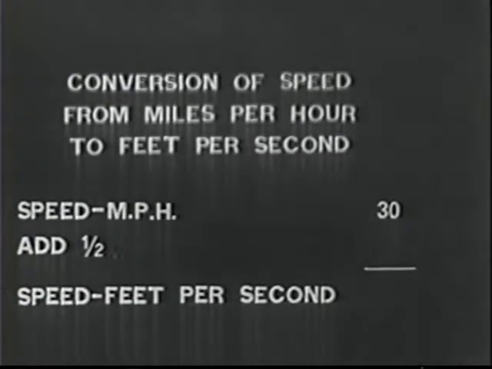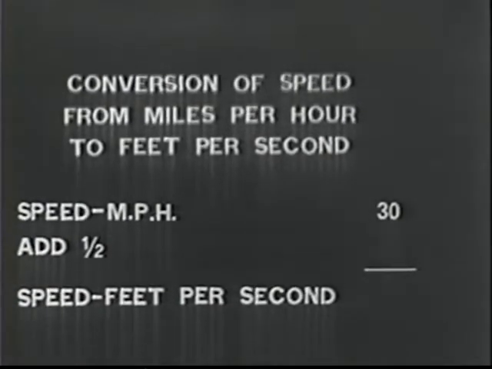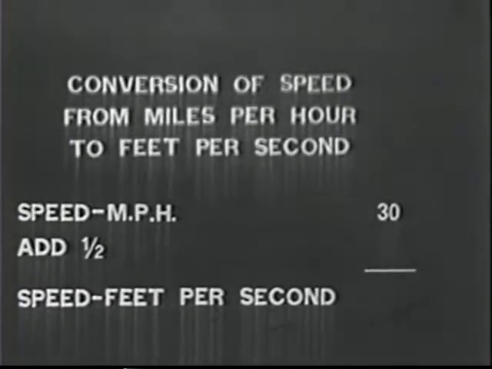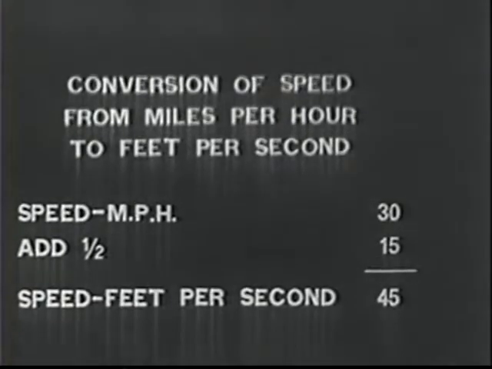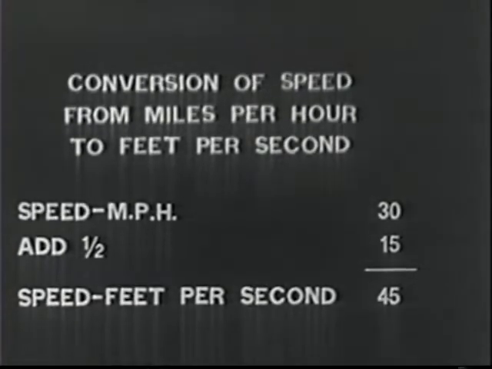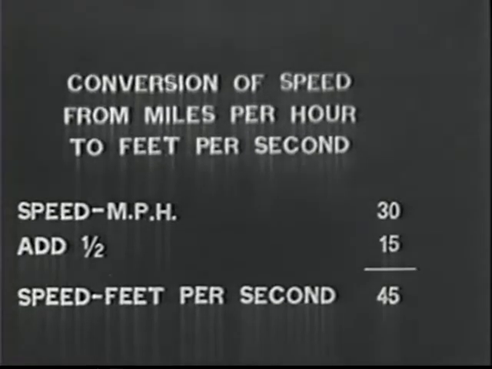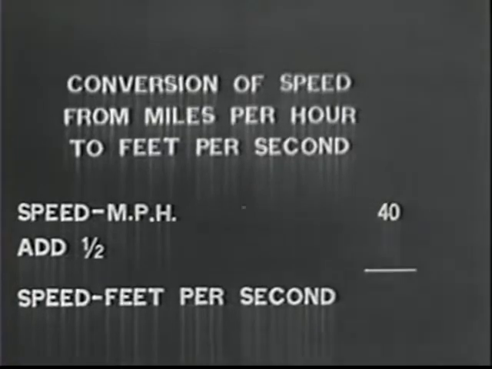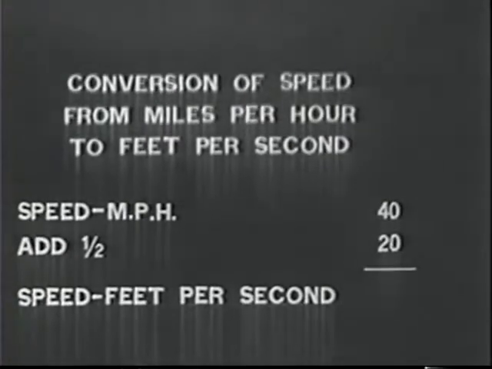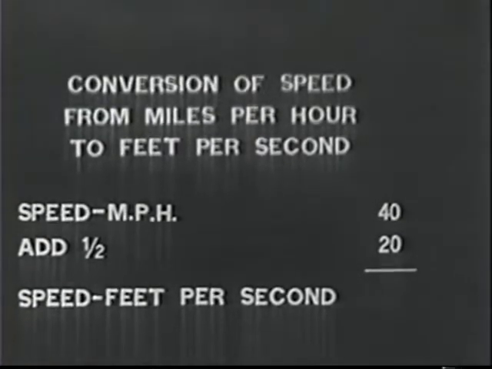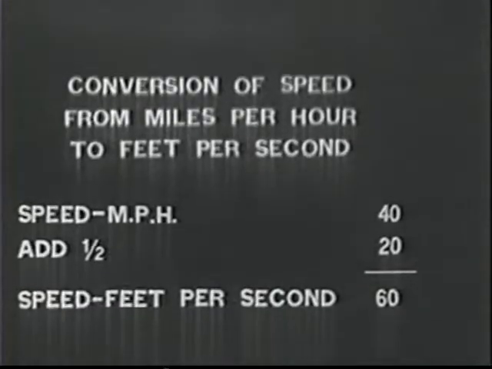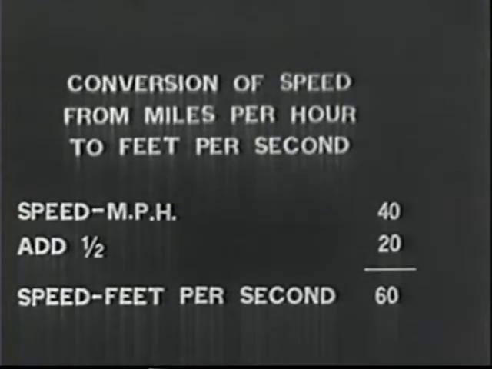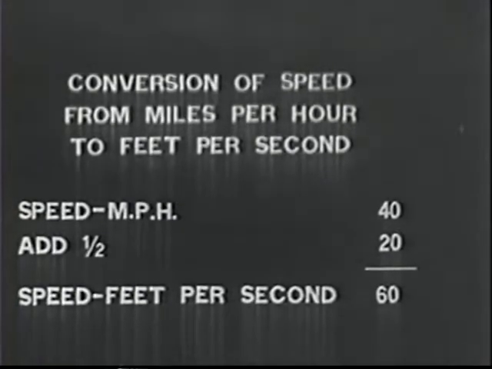Similarly, for 30 miles per hour, set down the figure 30. Add 1/2, or 15. The total, 45, is the speed in feet per second at 30 miles per hour, a car length a second. In a like manner, for 40 miles per hour, set down the figure 40. Add 1/2, or 20. Thus, 40 miles per hour is 60 feet per second, or a car length and a third each second.